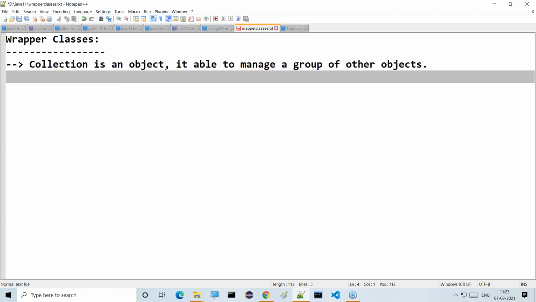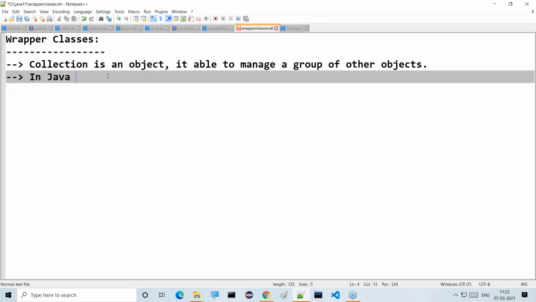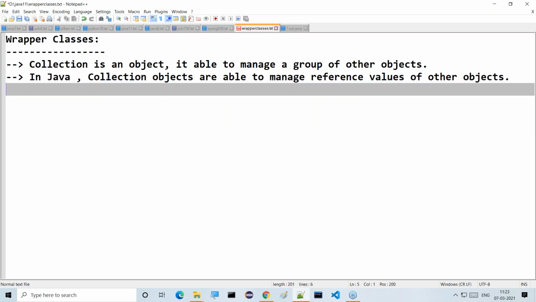In Java, collection objects are able to manage the reference values of other objects.